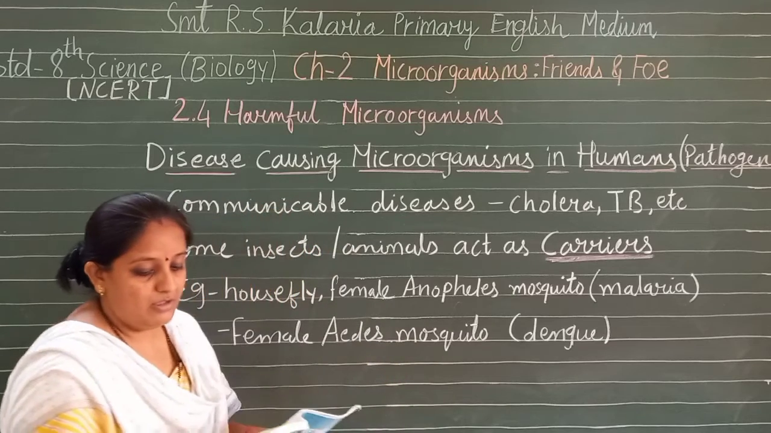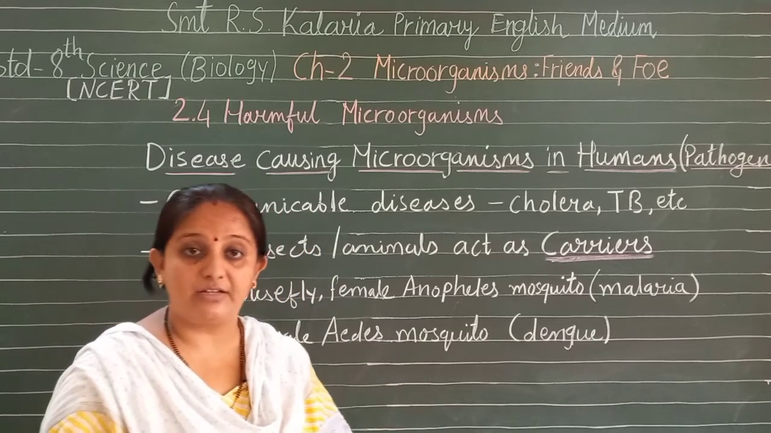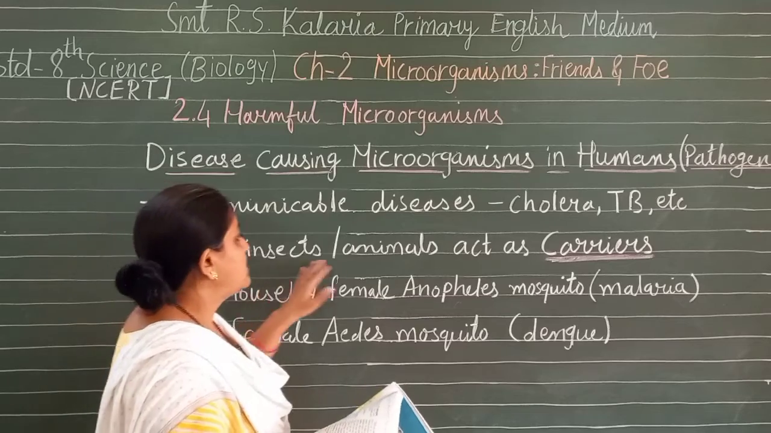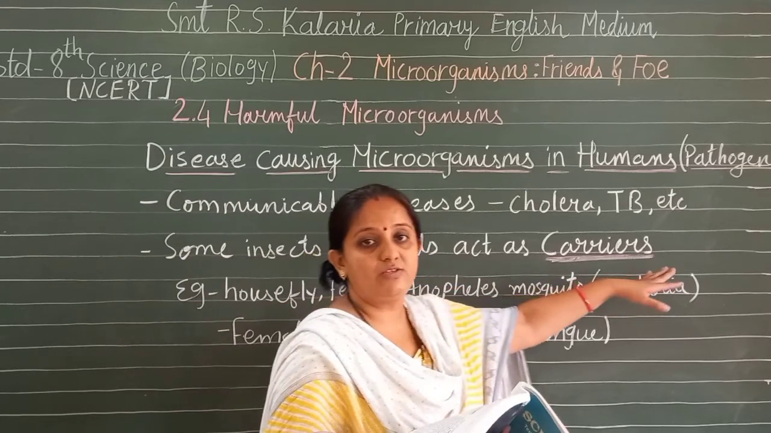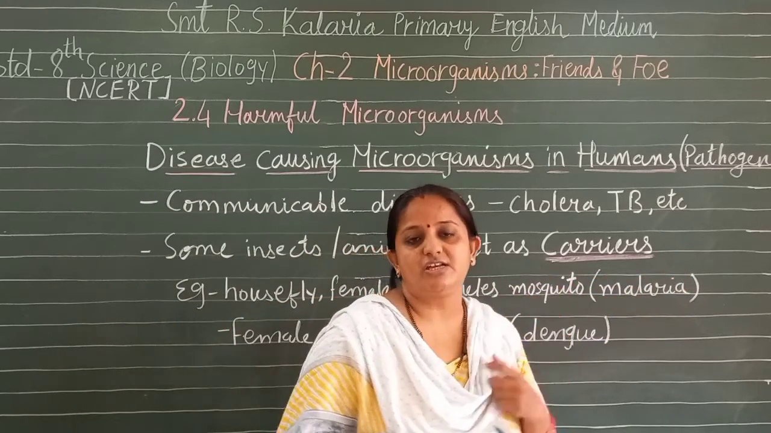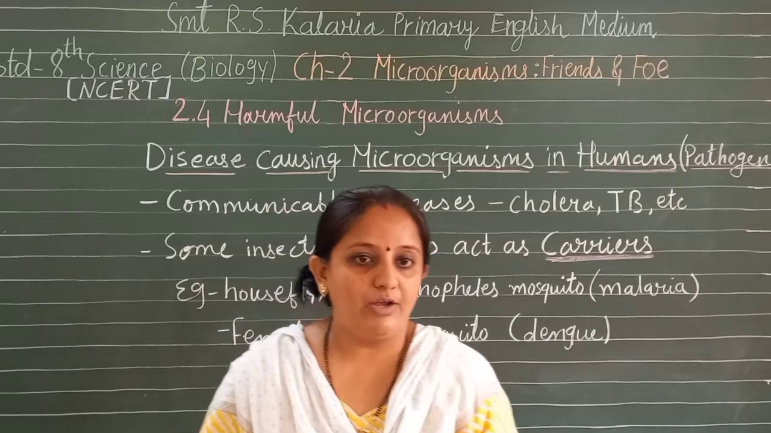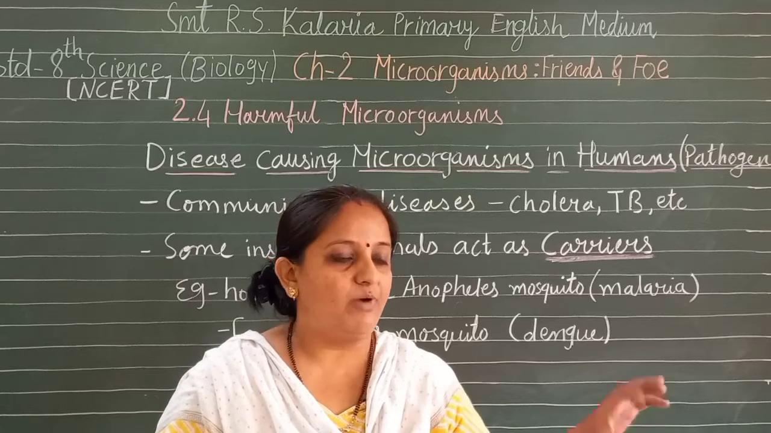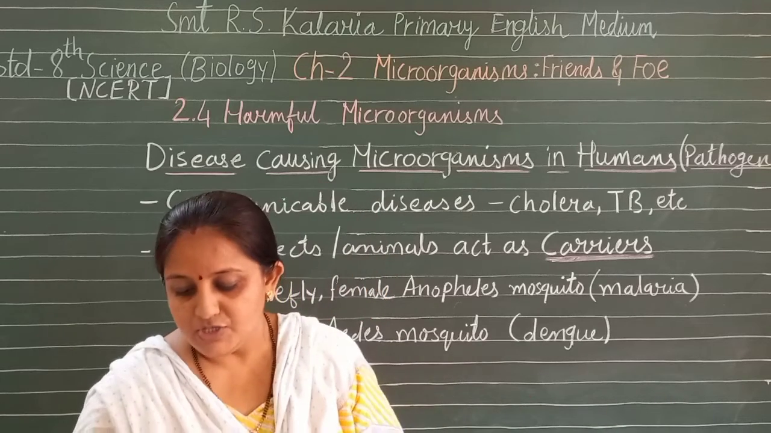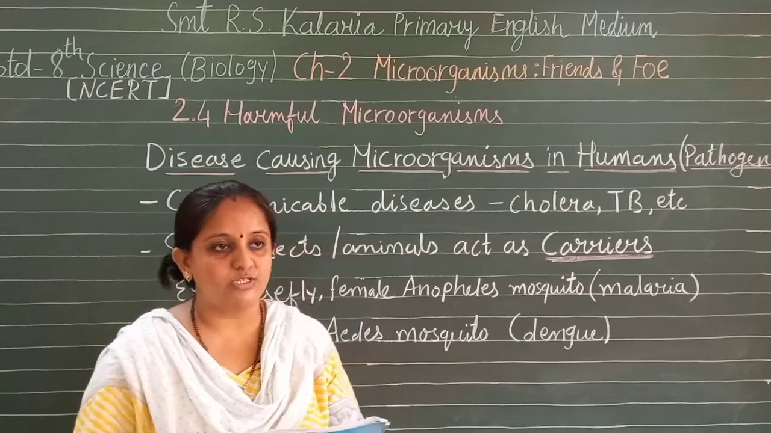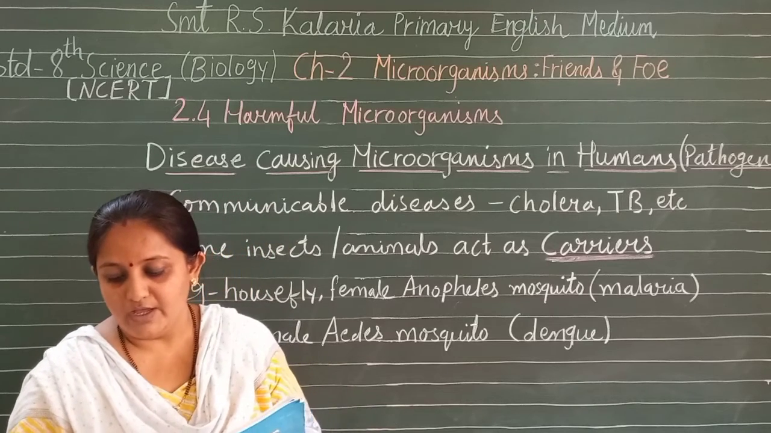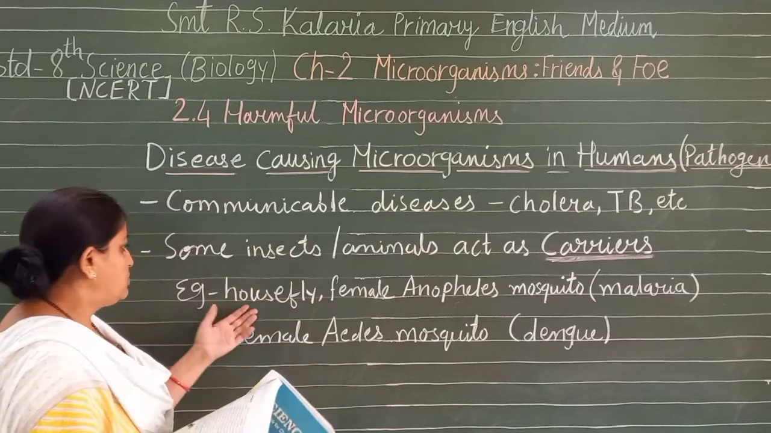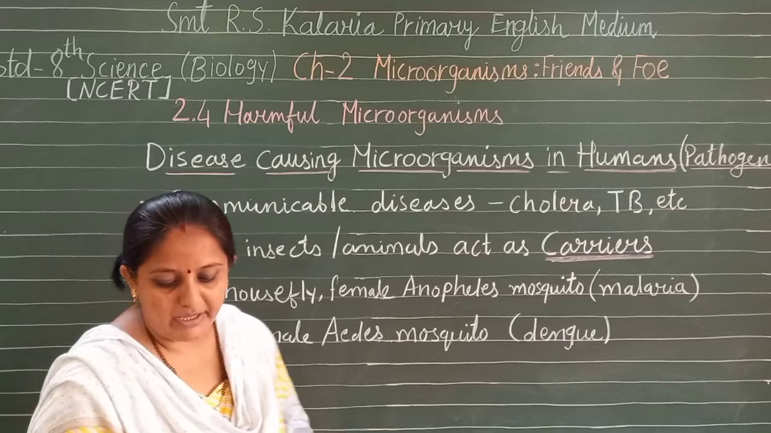Now there are some insects and animals which act as carriers. What can we say carriers are? Carriers are agents which carry infection, such as bacteria or other microbes, from one body to another body. So carriers spread disease-causing microbes. We have the housefly, which is a common carrier.